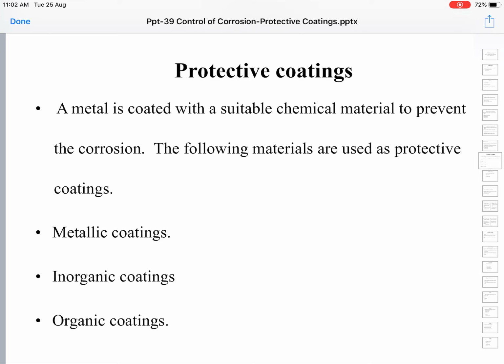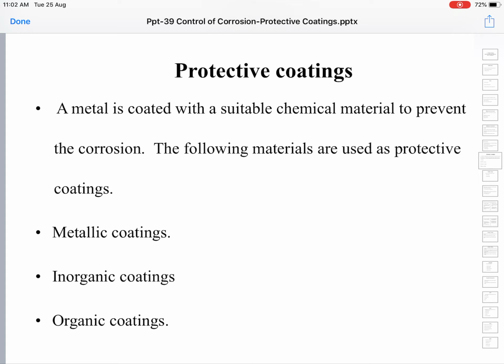If you can cut off the interaction between the metallic surface and the surrounding environment, corrosion will not happen. So a metal is coated with a suitable material to prevent contact of the environment with the metallic surface. This coating acts as a physical barrier and prevents the contact of the environment with the metallic surface. So the two are separated.